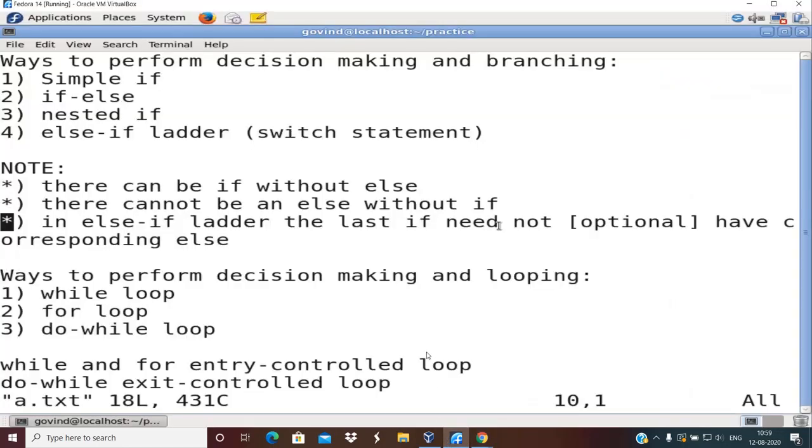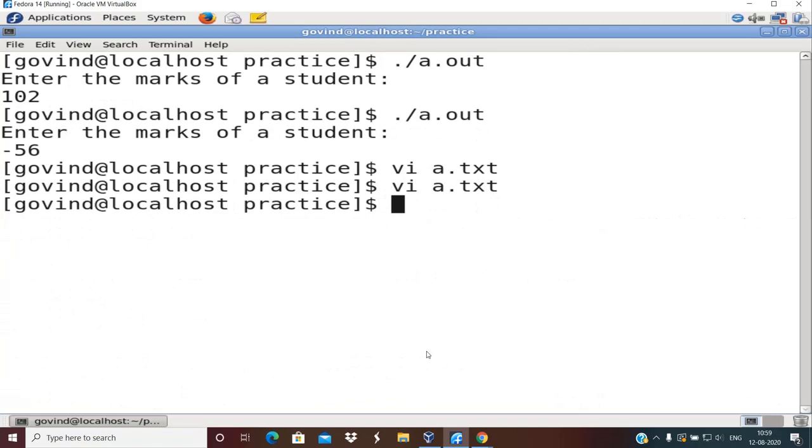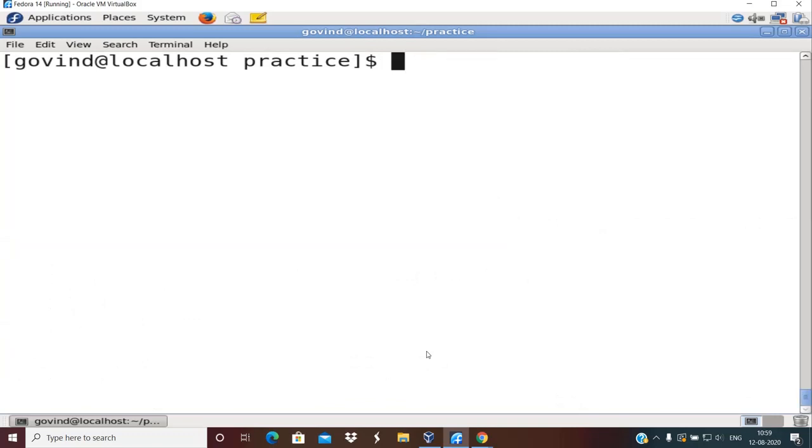Right. So what is a loop? A loop is basically a set of statements which are to be repeated, okay, again and again till some condition is satisfied. Okay. So what is looping?